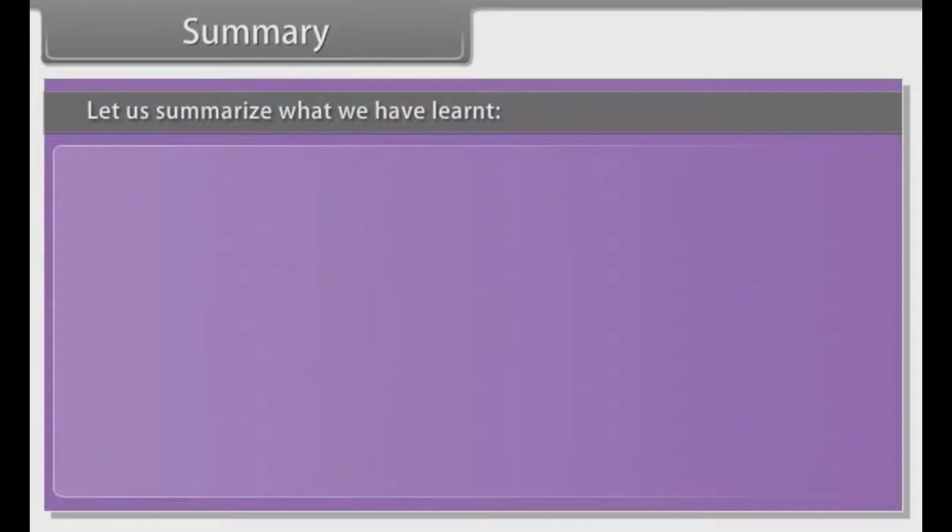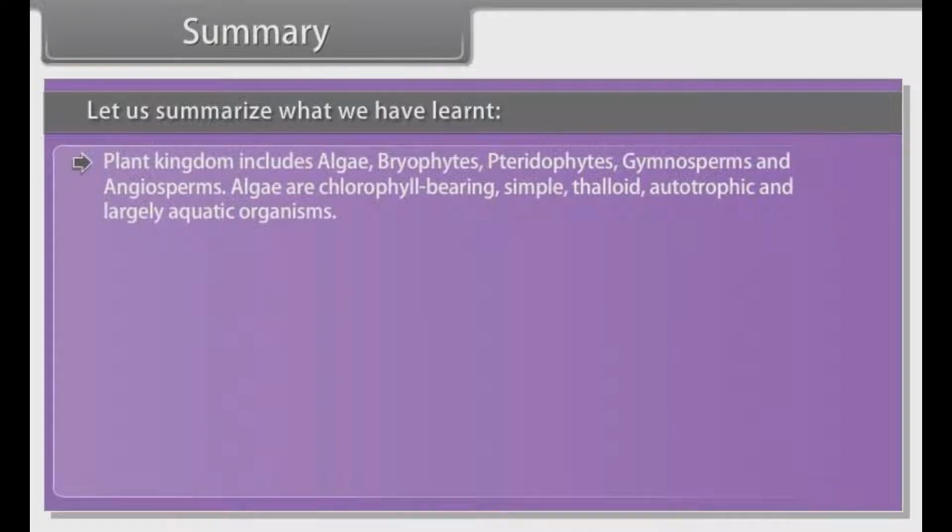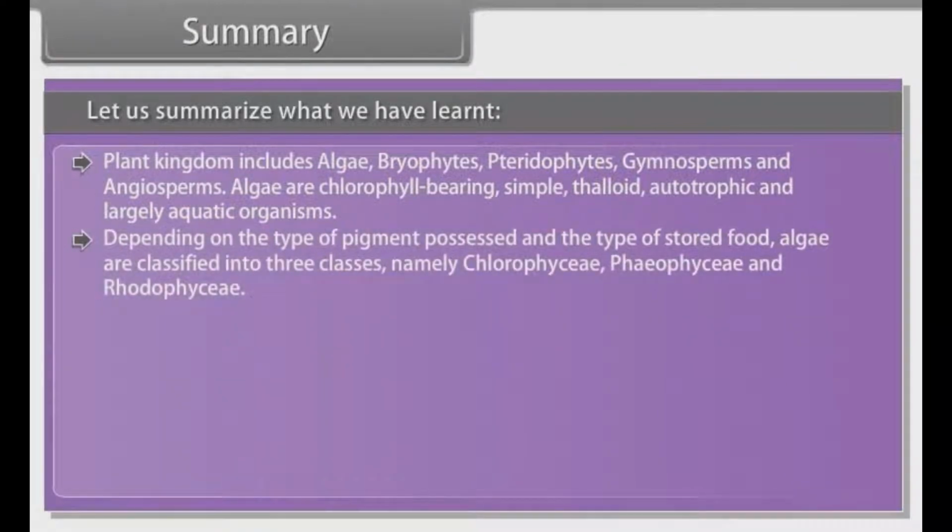Summary. Let us summarize what we have learned. The plant kingdom includes algae, bryophytes, pteridophytes, gymnosperms and angiosperms. Algae are chlorophyll-bearing, simple, thalloid, autotrophic, and largely aquatic organisms. Depending on the type of pigment possessed and the type of stored food, algae are classified into three classes, namely Chlorophyceae, Phaeophyceae, and Rhodophyceae.